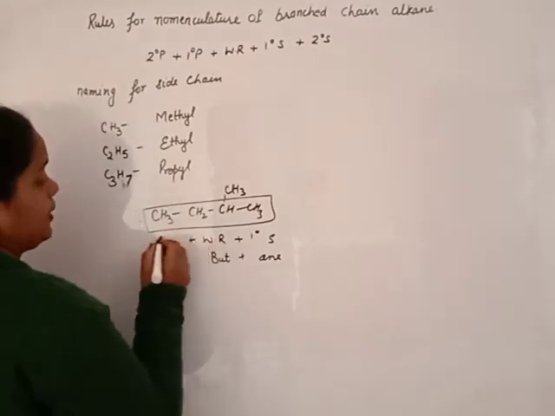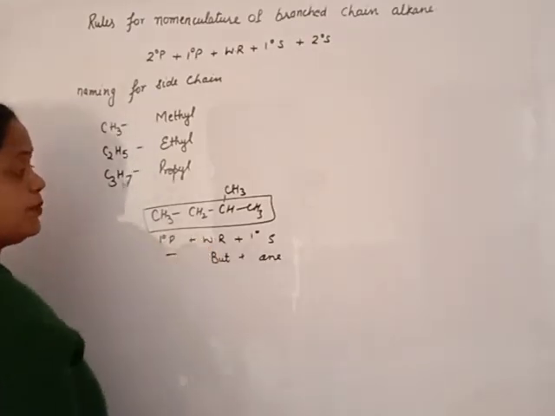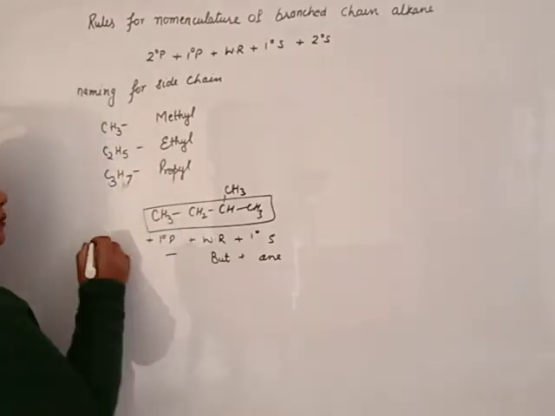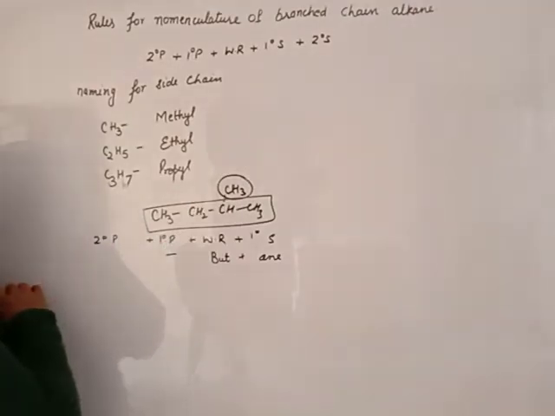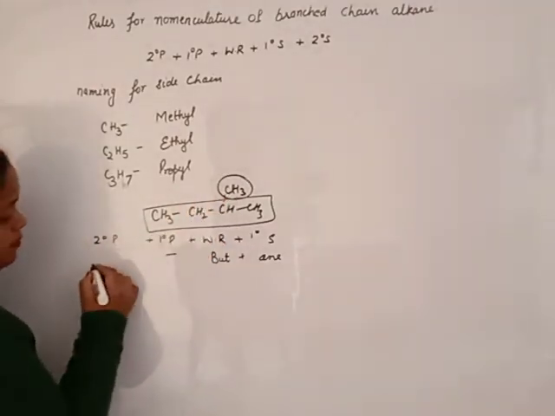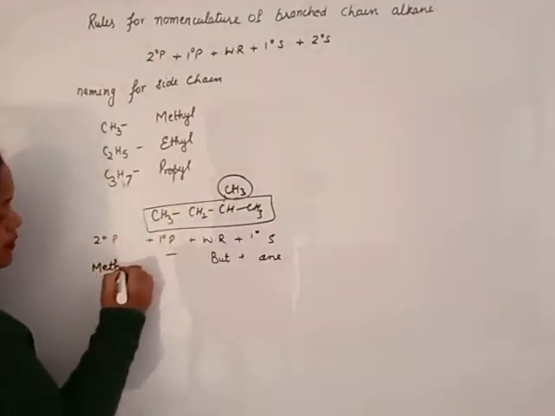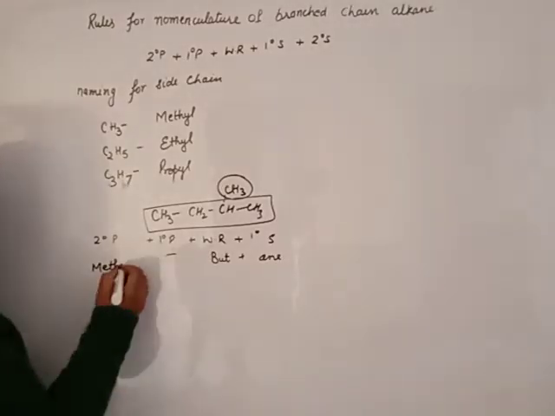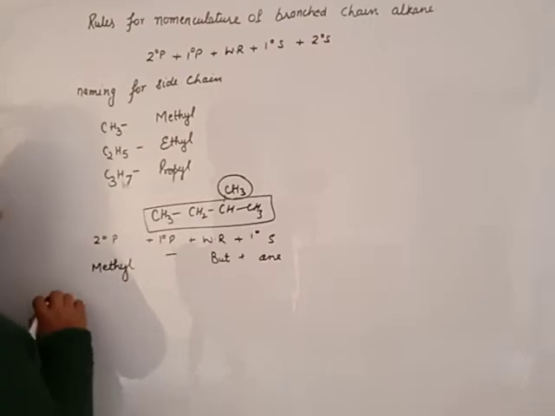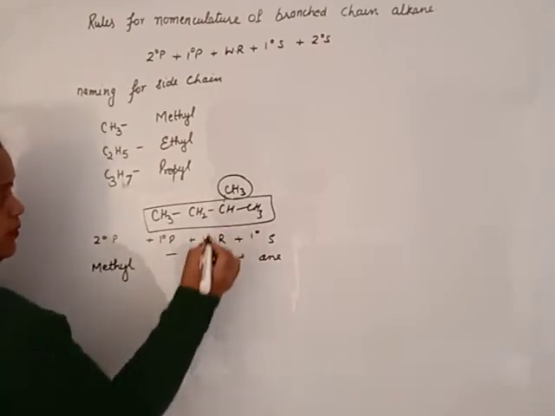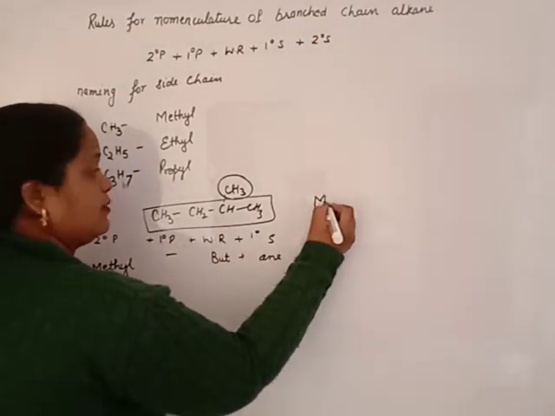There is no primary prefix either, but there is a secondary prefix, that is the substituent. It is this one, 1 carbon, meth, and for a substituent we use yl, so methyl.